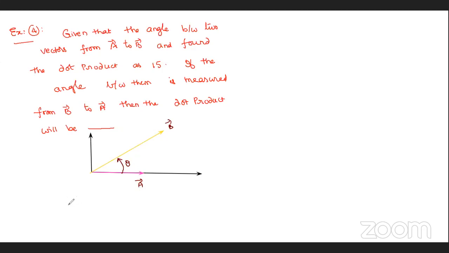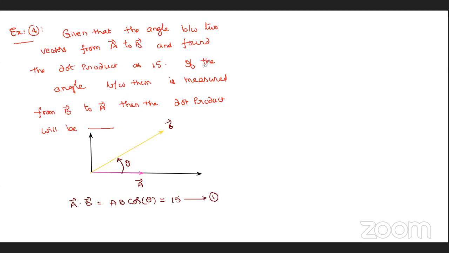And the dot product between them, A bar dot B bar, equals mod A into mod B into cos of the angle, which is plus theta. That is given as 15. So AB cos theta is 15. This is equation 1.